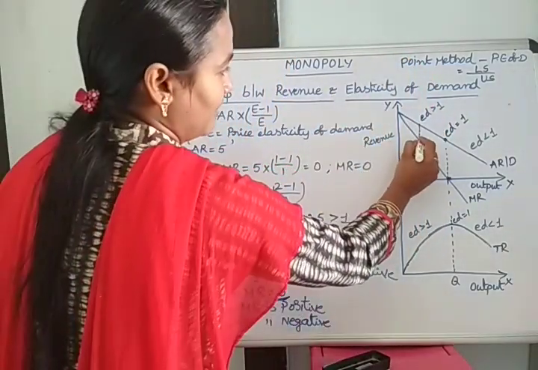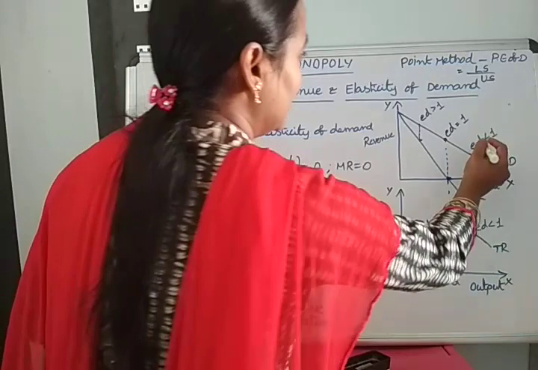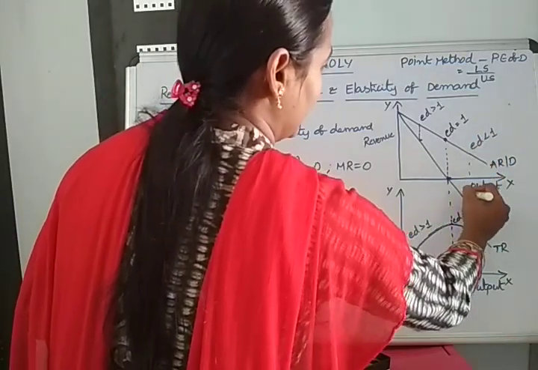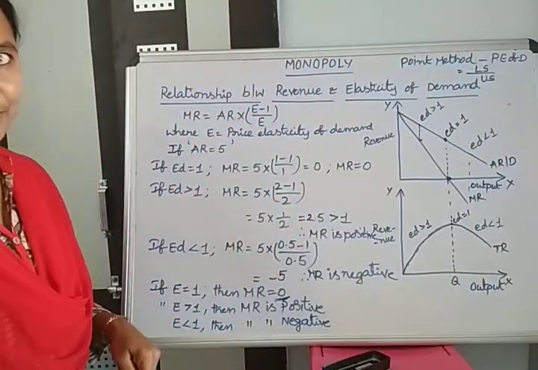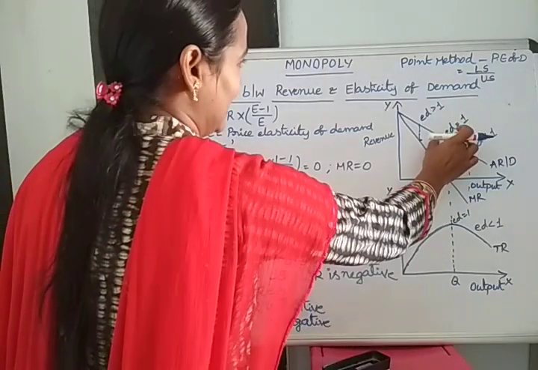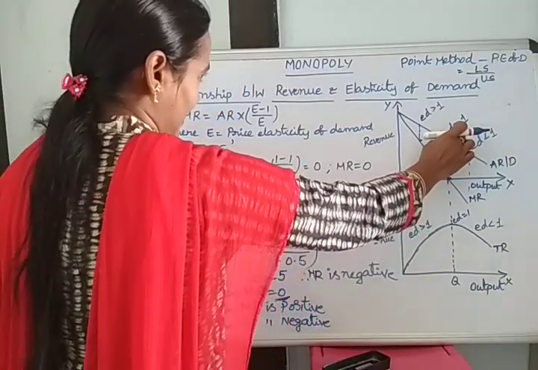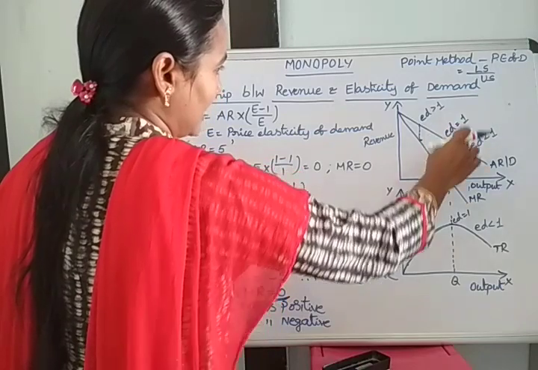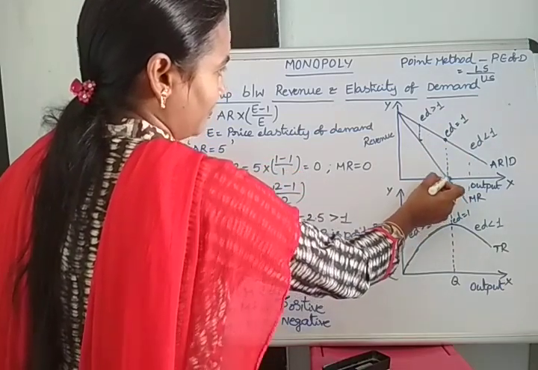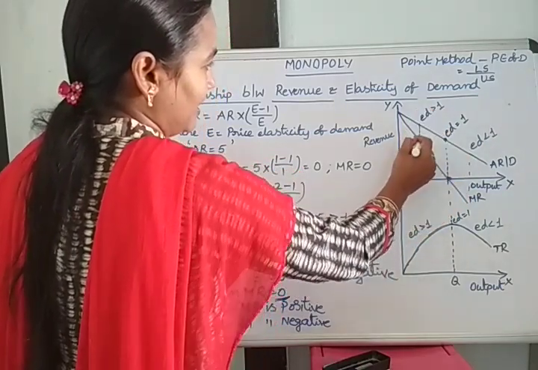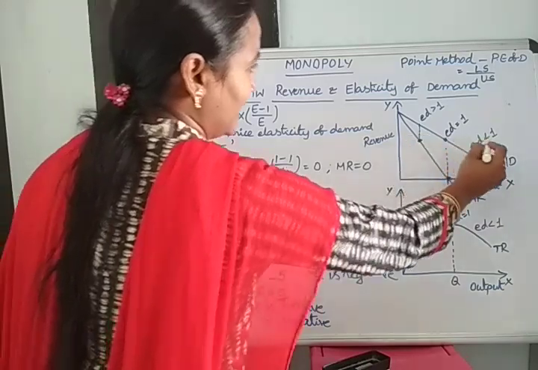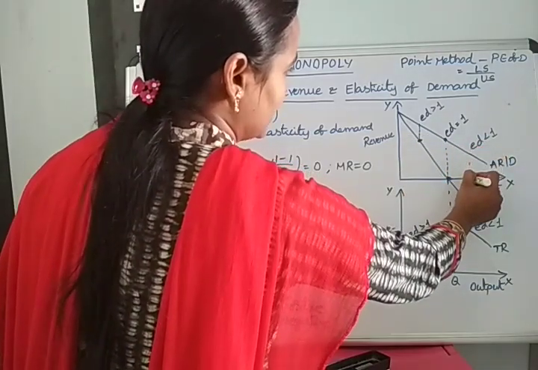Where ED is less than 1, MR is negative. So where ED equal to 1, MR is 0. Where ED is greater than 1, MR is positive. Where ED is less than 1, MR is negative.